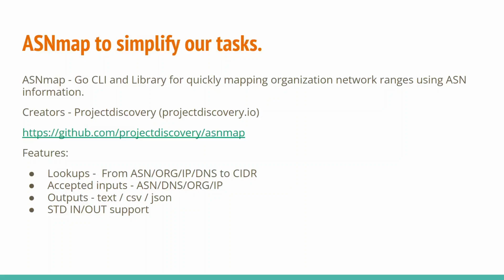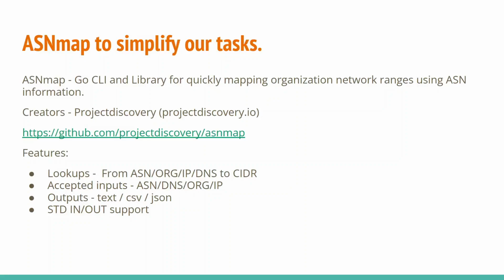The features that ASNmap supports, the first is the lookup feature. You can look up by supplying ASN numbers, organization name, IP addresses, or DNS, and from this information you can get the CIDR ranges for the lookup that you are finding.